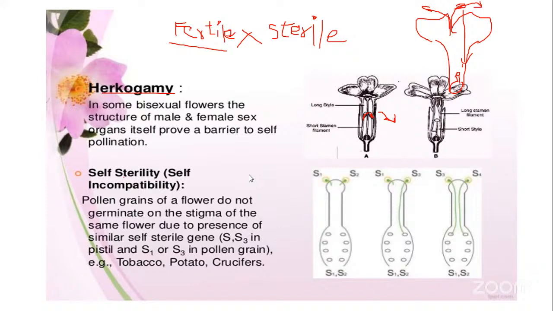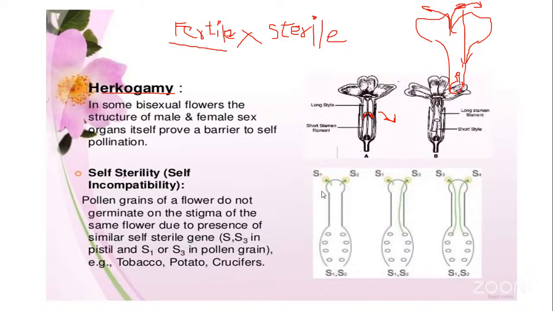Next one is self-sterility or self-incompatibility. Now, what is self-sterility? The pollen grains of the flower do not germinate if they fall on the stigma of the same flower due to the presence of the sterile gene in the pollen grain. That means the flowers are self-sterile.